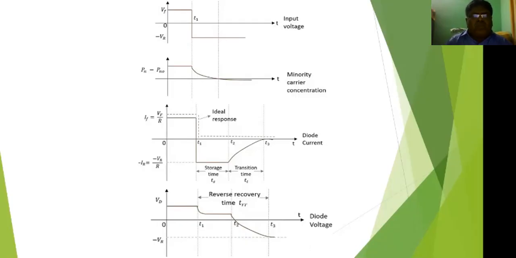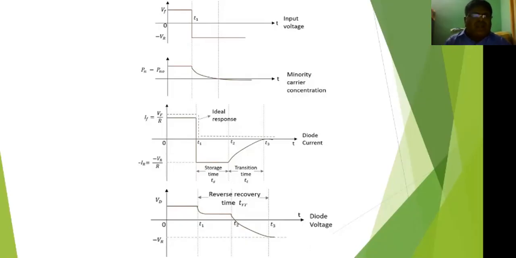Next diagram, the minority carrier concentration, PN minus PNO, or NP minus NPO. Here I have taken PN minus PNO. I have not specified either holes or electrons, so it is simply called the minority carrier concentration.